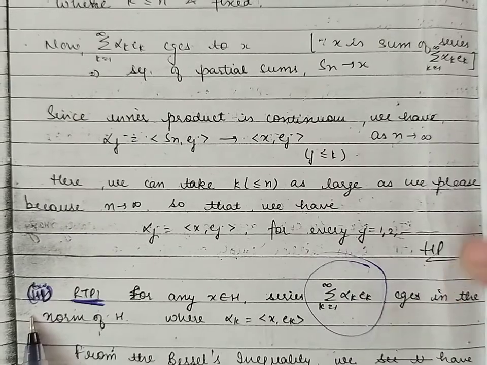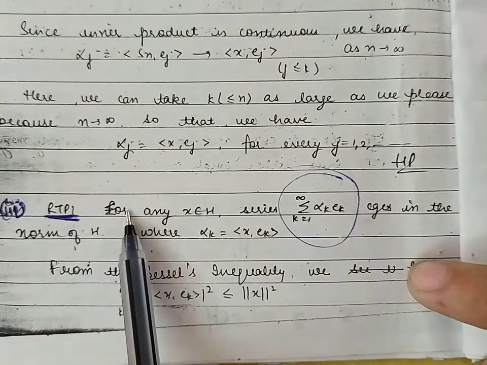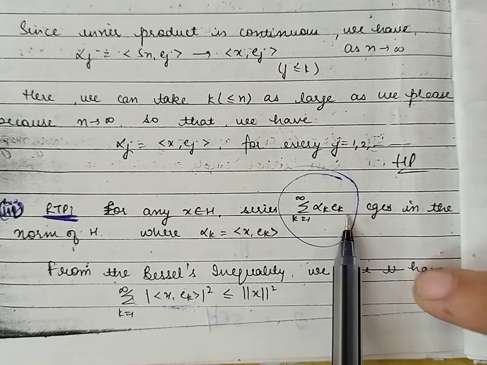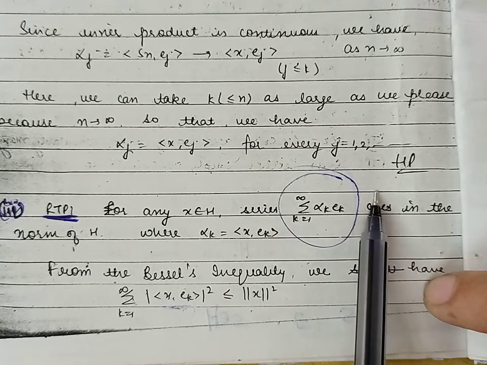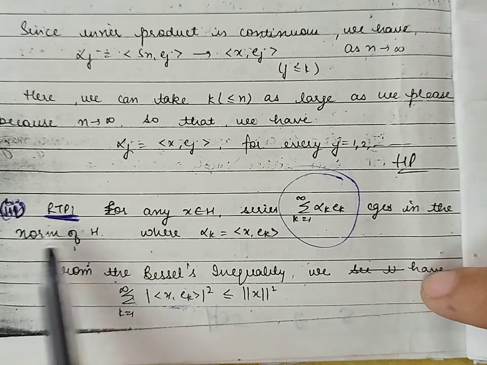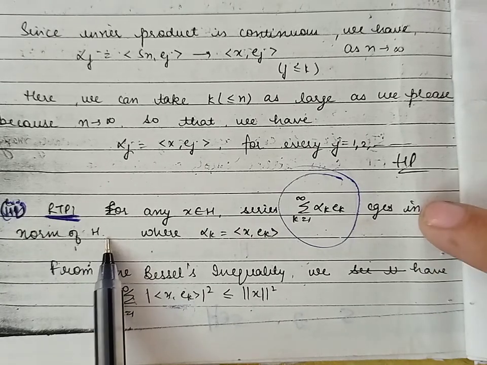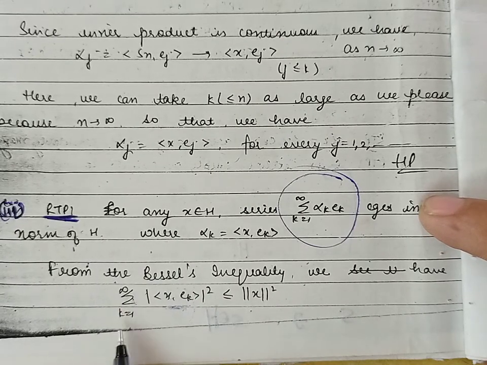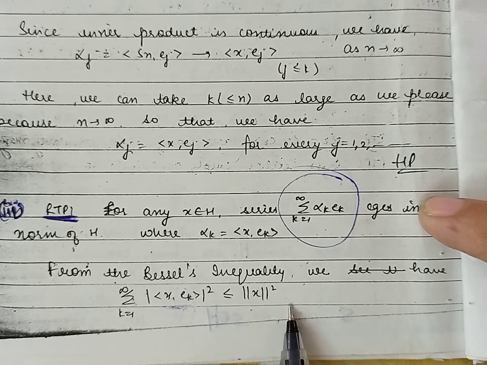Now in the third part we will prove that for any x belonging to H, the series summation alpha k ek converges in the norm of the Hilbert space H. In order to prove this part, we will use Bessel's inequality. In Bessel's inequality, we obtained that the summation, k from 1 to infinity, of the square of the mod of the inner product of x with ek is less than or equal to the norm of x squared.